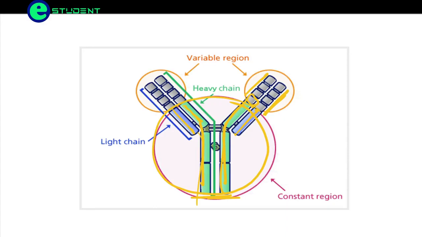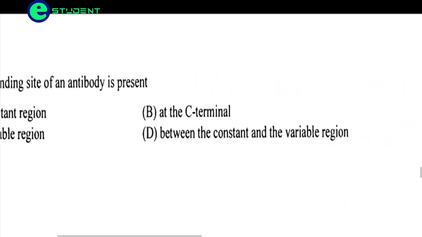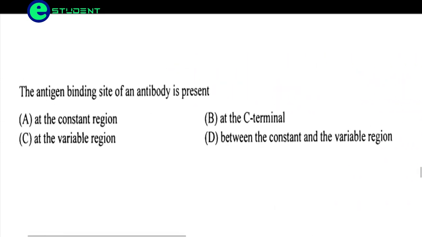The variable region will recognize different kinds of antigen, and it has different kinds of receptors. So the variable region is where the antigen is going to bind. Here the correct option is the variable region.